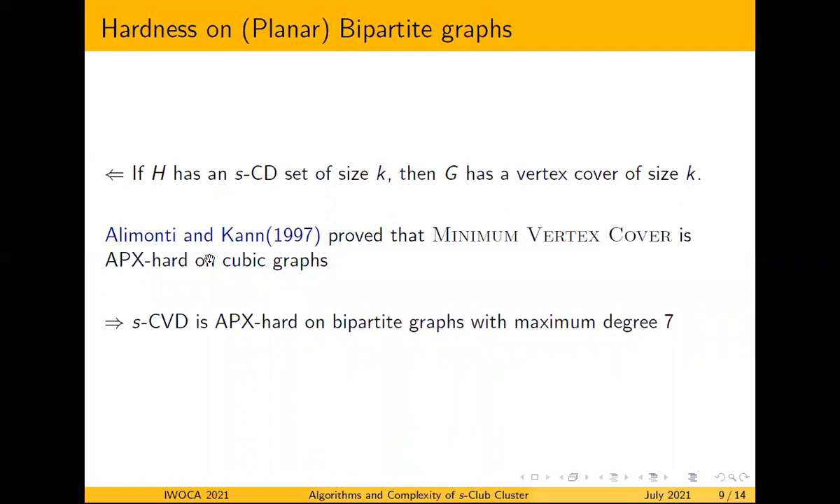And in 1997, Alimonti and Kann proved that minimum vertex cover is APX-hard on cubic graphs. So using this result, we proved that SCVD is APX-hard on bipartite graphs with maximum degree 7 using our reduction.